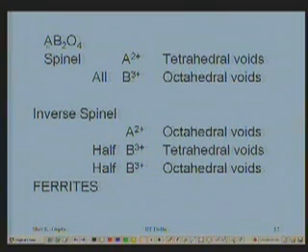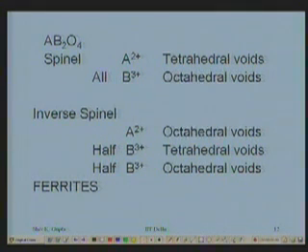And more important than spinel is the inverse spinel structure. These are magnetic materials which are called ferrites. Manganese ferrite, or zinc ferrite, or chromium ferrite, and so on and so forth. Here the bivalent ions are like zinc or chromium, but the trivalent ions are iron.